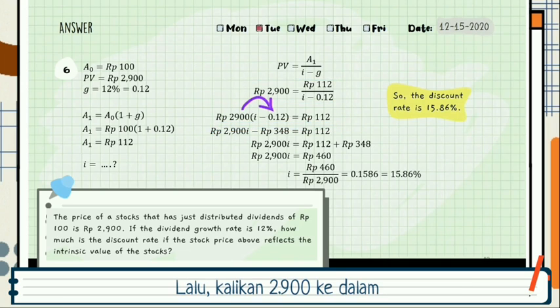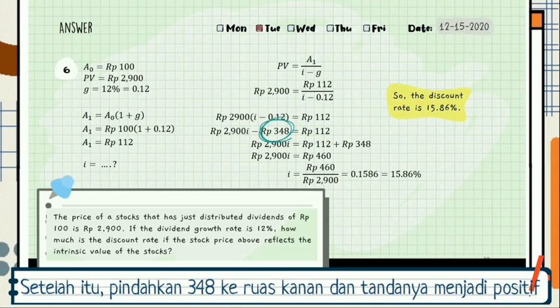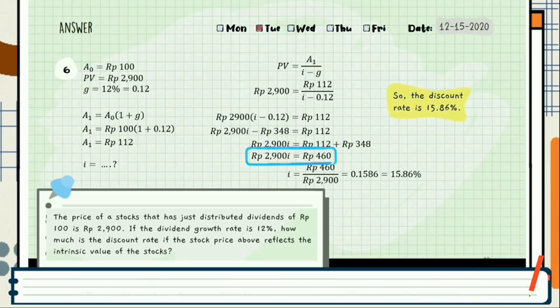Then we multiply the amount with the inside amount. So 2900I minus 348 equals 112. After that, we move 348 to the right side and the minus sign becomes plus. So 2900I equals 4.